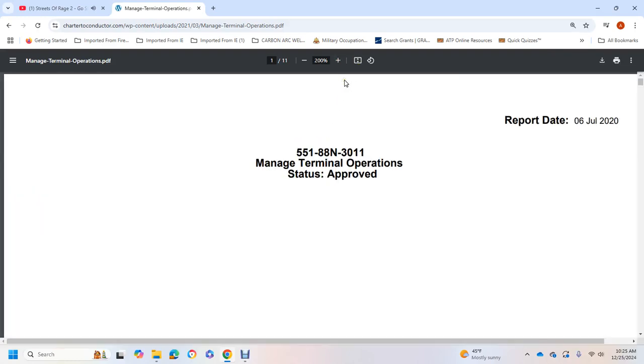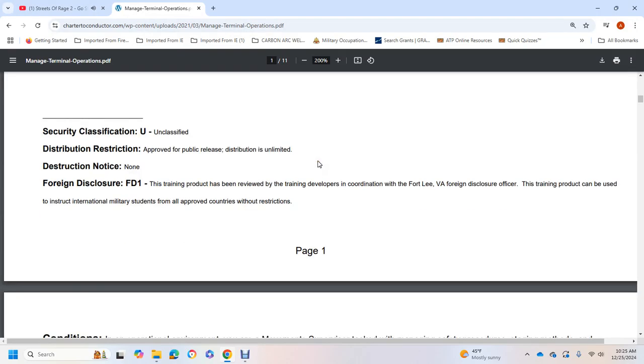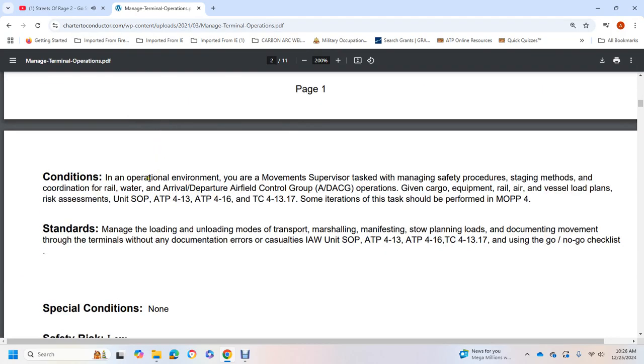Report July 6, 2020, 55-188-N3011. Managed terminal operation status approved. Security classification, unclassified. Distribution restriction approved for public release, distribution unlimited. Destruction notice, non-foreign disclosure, FD1.